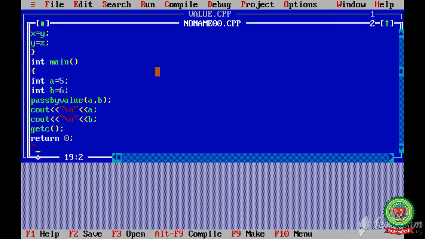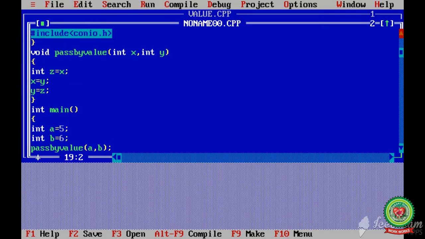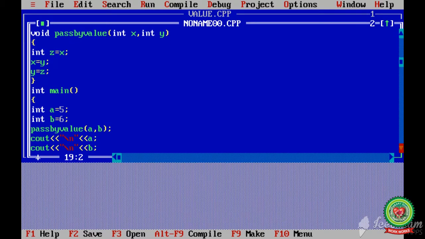Here, see students, see this thing. I have created a function that is pass by value, and in the definition of pass by value I told you that you cannot alter the value of the variables that I used to call the function. Here, the values of a and b are 5 and 6. Here, I have done the program of swapping two numbers.